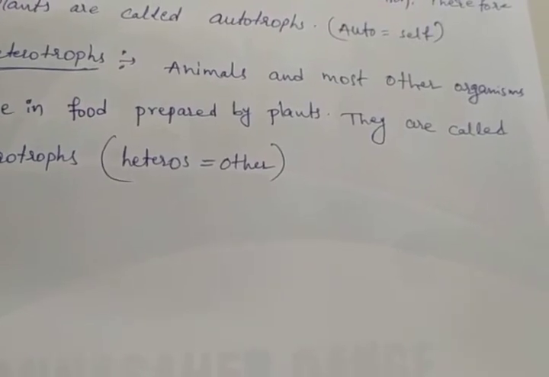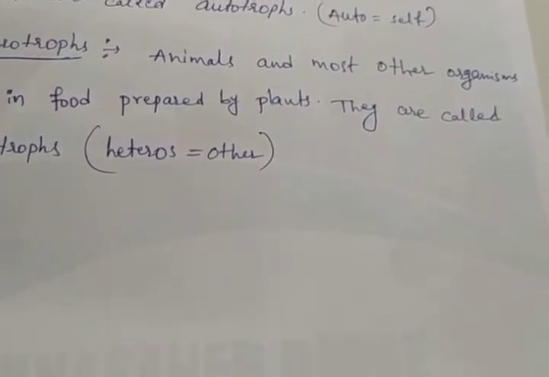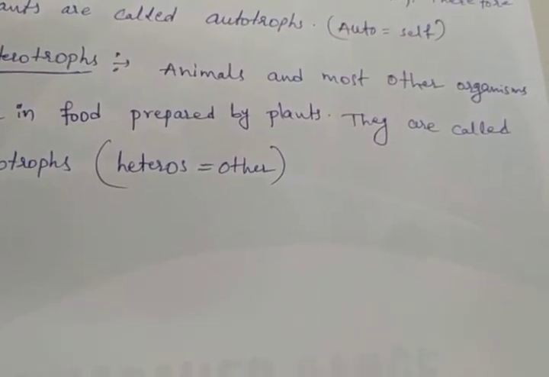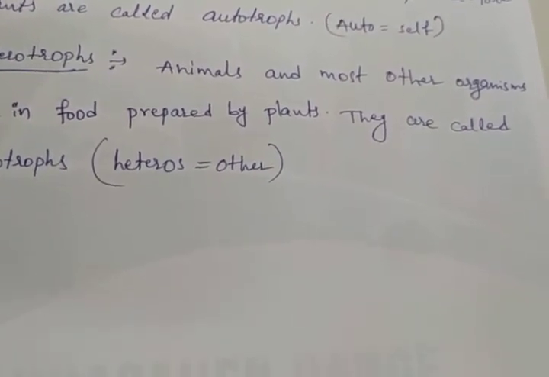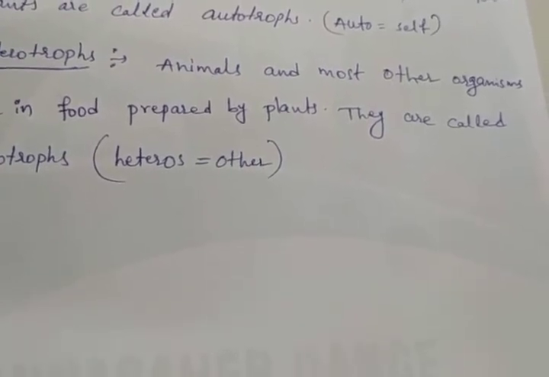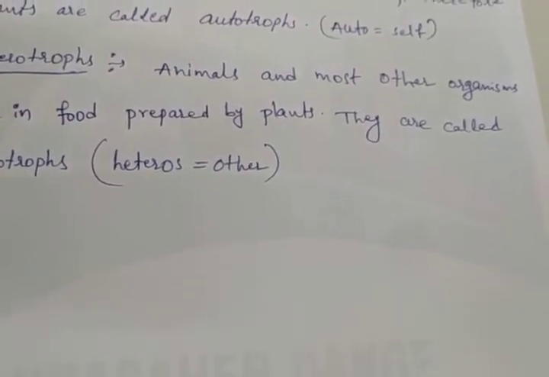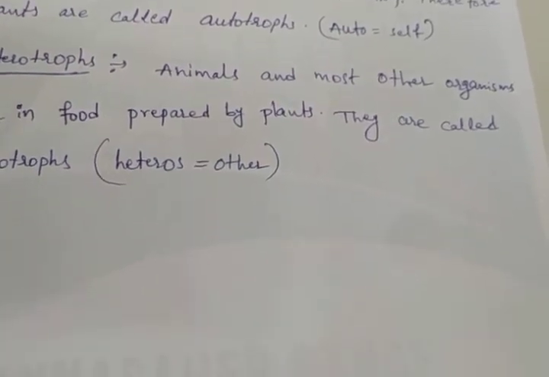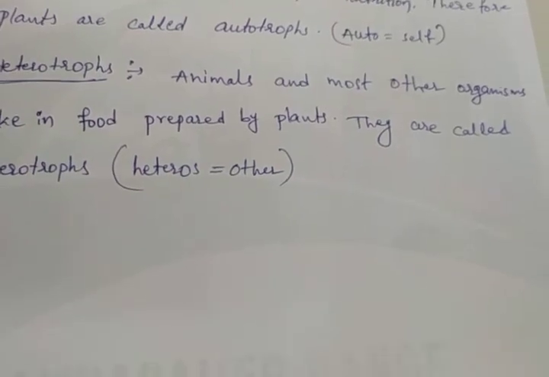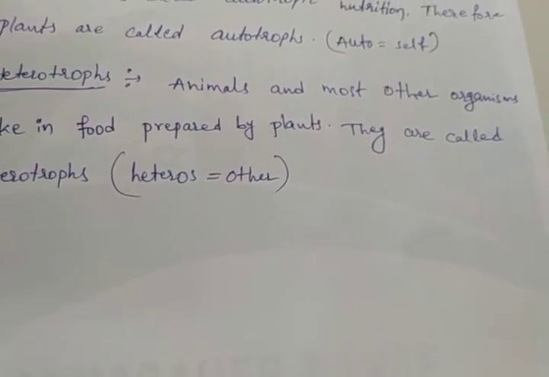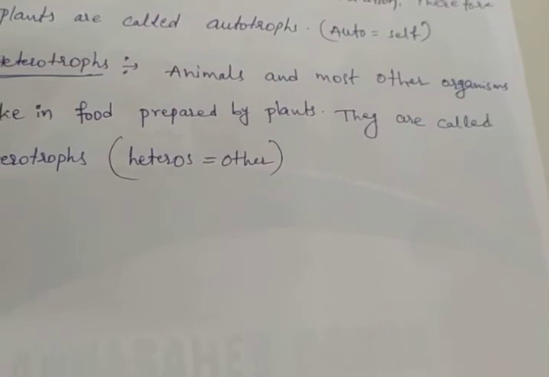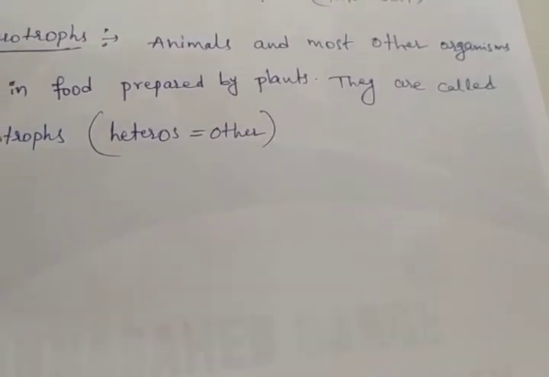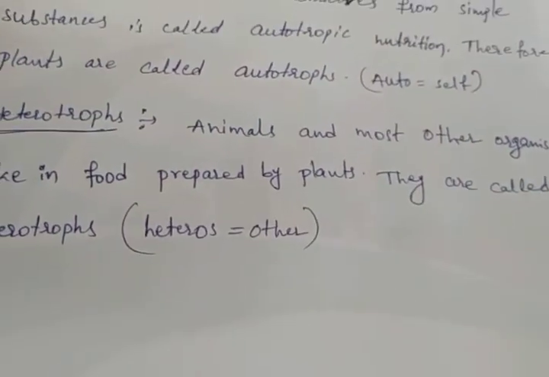Where are the food factories of plants located? Is food made in all parts of the plant or only in certain parts? How do plants obtain the raw materials from the surroundings? How do they transport them to the food factories of plants? One by one we have to discuss. Food making in plants happens by the photosynthesis method. How are the plants making food? By the photosynthesis method. What is the photosynthesis method? We have to discuss.